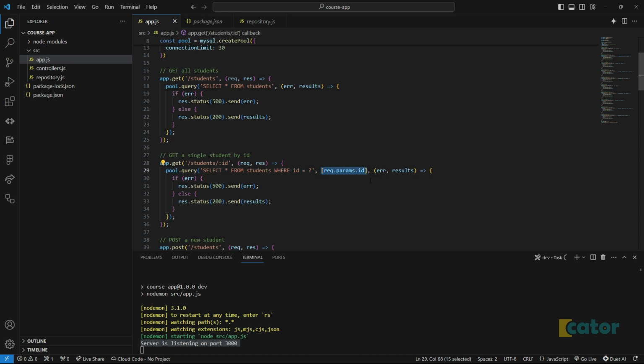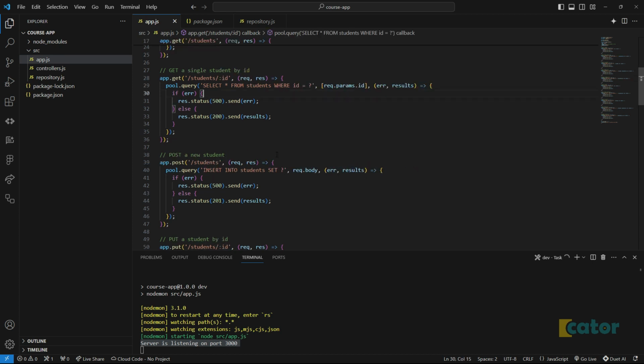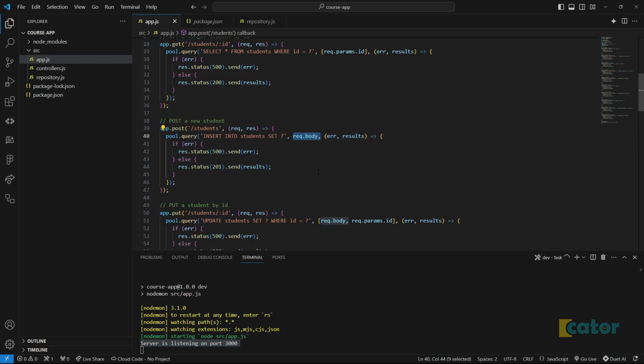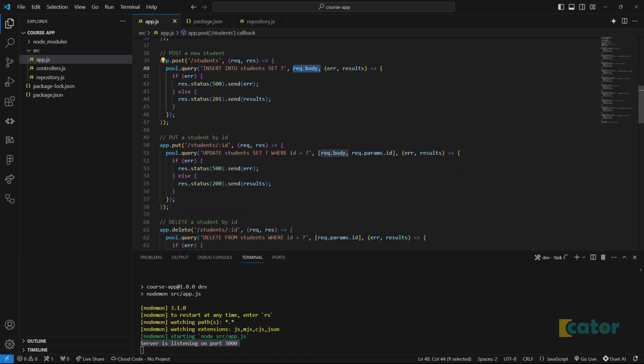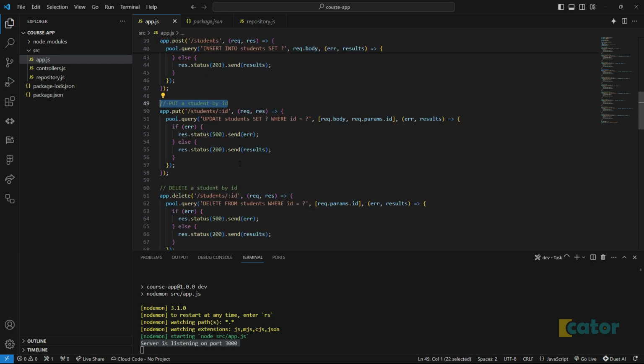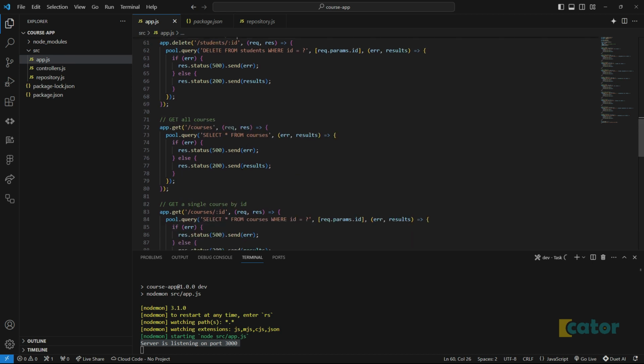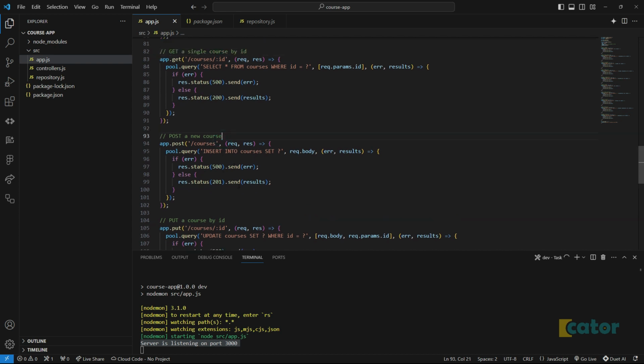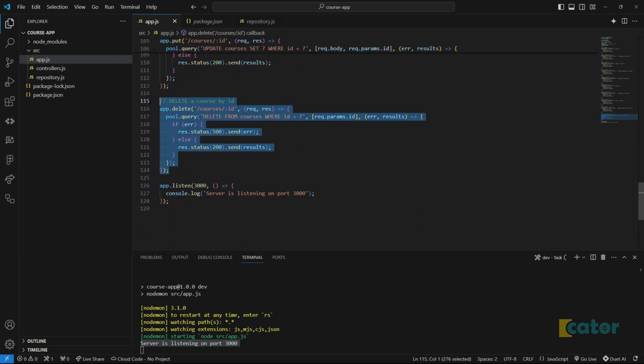Okay, I see here they are appending to the, it's like a parameter to this ID thing. All right. Then this one, they're setting the body, and that's how they're setting it. I don't know if this will work, but let's see. This one is to update, delete student by ID, get course, that's good. Single course, add a new one, update an existing course.